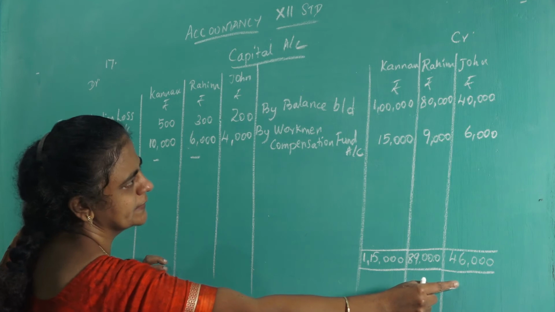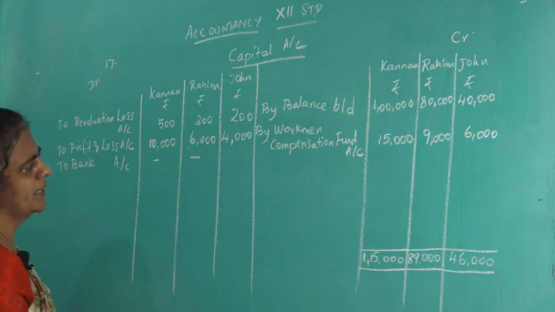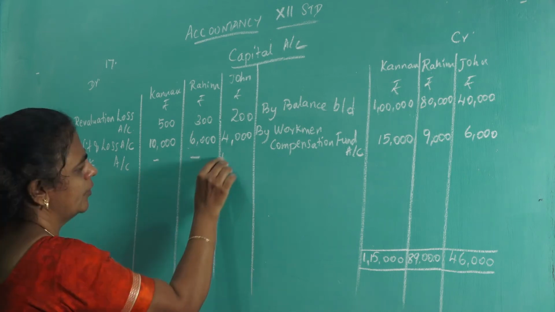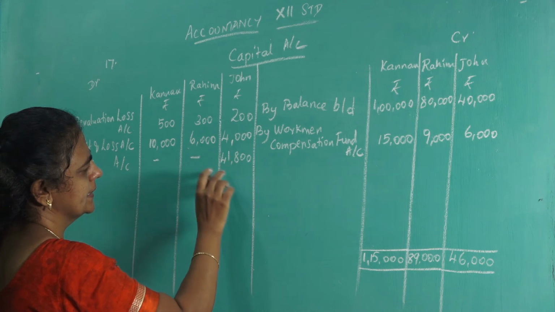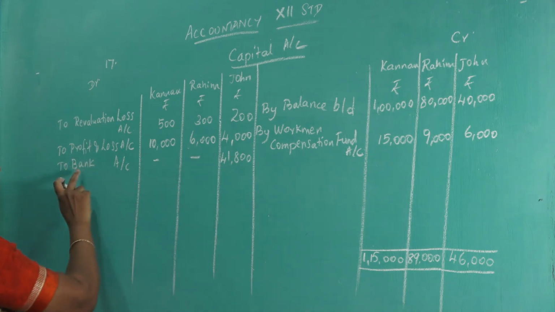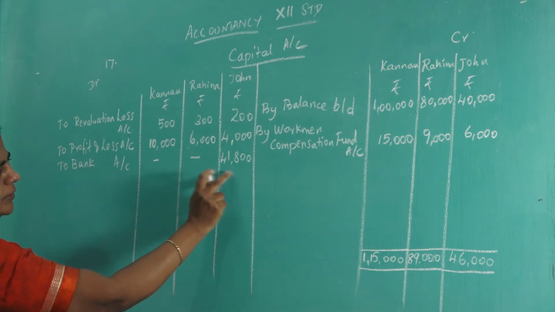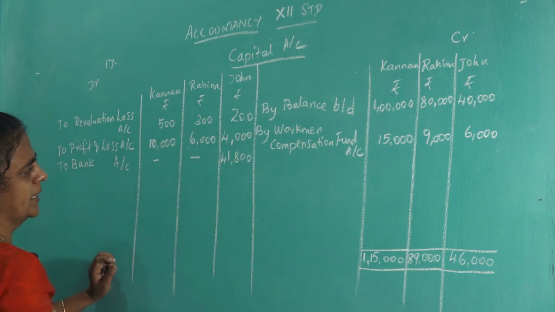So, 46,000 minus this 4,200, that will give you 41,800 is the amount to be settled for John. Okay. He is paid. So, write bank 41,800, that is 46,000 minus 4,200.